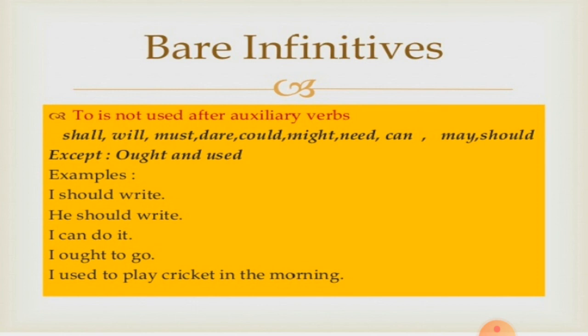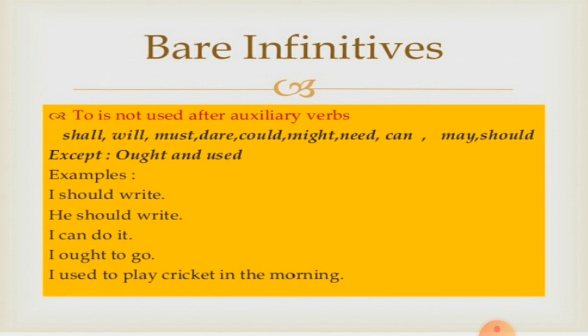Examples. I should write. He should write. He can do it. I ought to go. I used to play cricket in the morning. So in these five examples, we see should and can do not take to with them, and therefore these are bare infinitives, but exceptions are there.